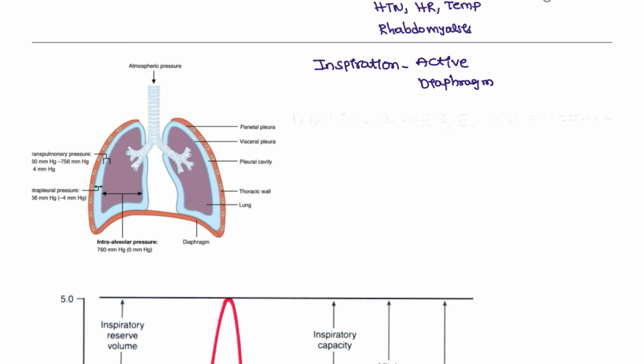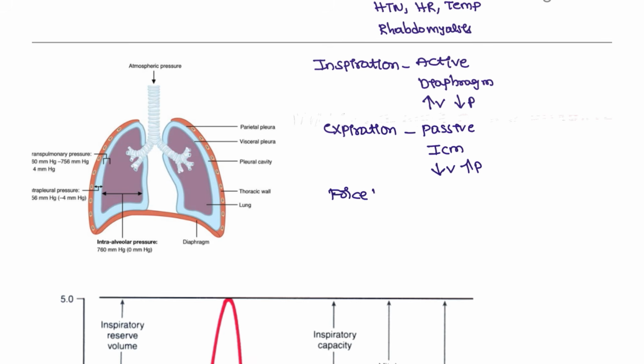During inspiration, the volume is more but the pressure is less, right? Next, during expiration, this is a passive process, and you are using the intercostal muscle. Here the volume is less but the pressure is more, right?